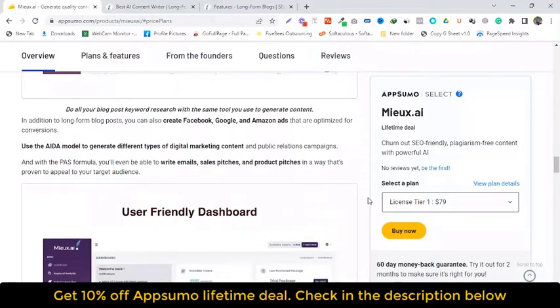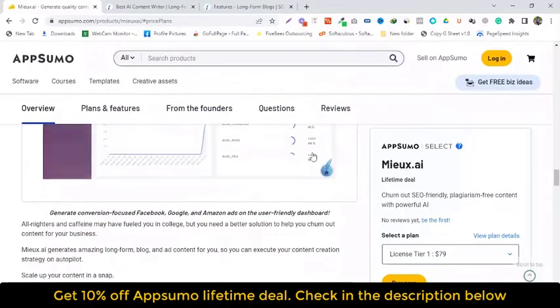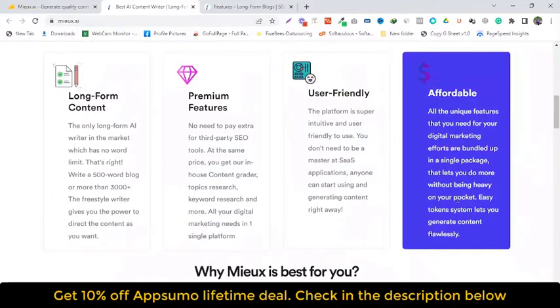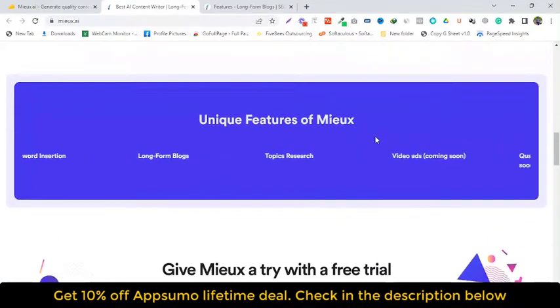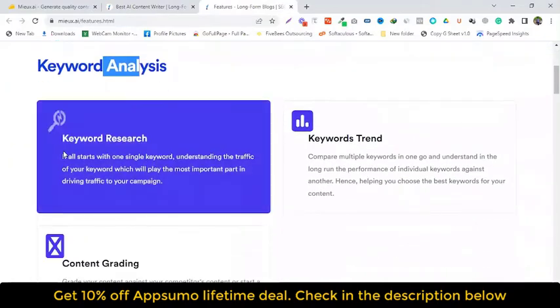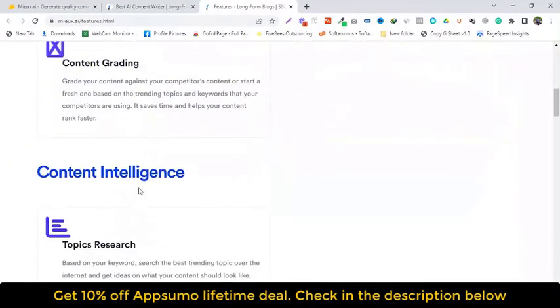What is Mieux.ai? Mieux.ai is a content generation and optimization tool that allows you to create SEO-friendly, plagiarism-free content in minutes, generate long-form blog posts, Google Ads, and Facebook ads with the help of AI-powered tools. Alternative to Jasper. Grade content against your competitors, discover trending topics and track competitors' keywords. Best for marketing agencies, small businesses, and entrepreneurs looking to speed up their content creation.